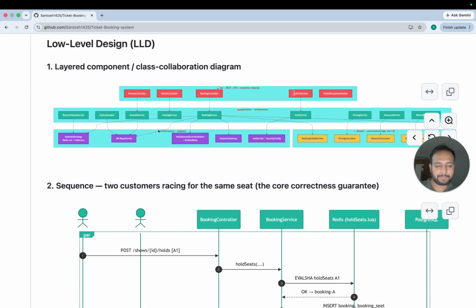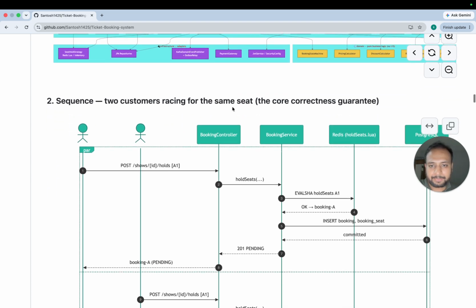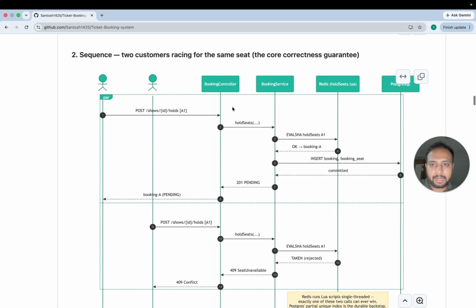First is the REST controller, then the orchestration layer, where we write the business logic also, and then the real infra layer. Okay, this is what I've shown. The time is already up, but I'll still show one of them, and then I'll go directly to the next one. So firstly, we check whenever we hit the source.